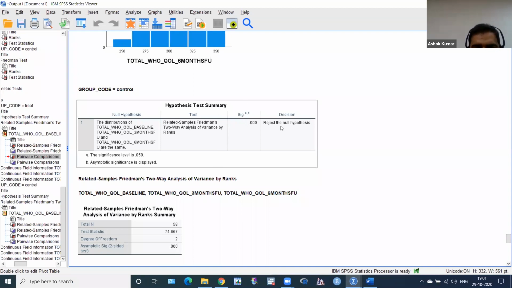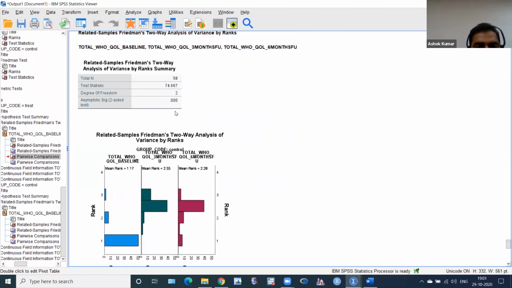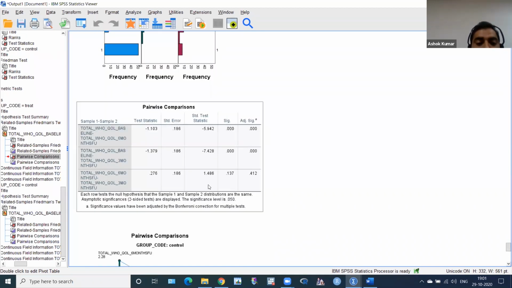This is the hypothesis test, rejected null hypothesis for the control group. Then you have to go, this is the Friedman test p-value. You can see Friedman two-way analysis, and then you have to see this is the multiple comparison, baseline to 6 months, baseline to 3 months, but not 6 months to 3 months. There is no difference, so they are comparable, but in repeated measures ANOVA it significantly decreases, but here it does not decrease. But if data is not normally distributed, you have to follow this. Otherwise, you have to take the repeated measures ANOVA. You have to write this down in your findings.